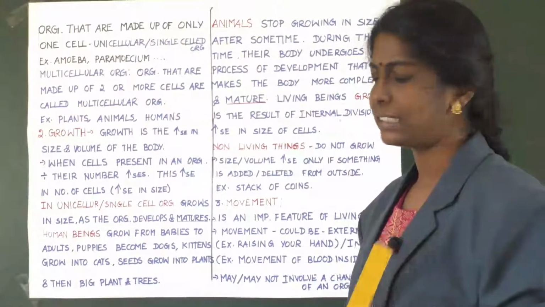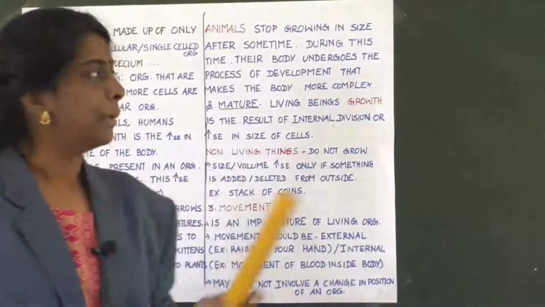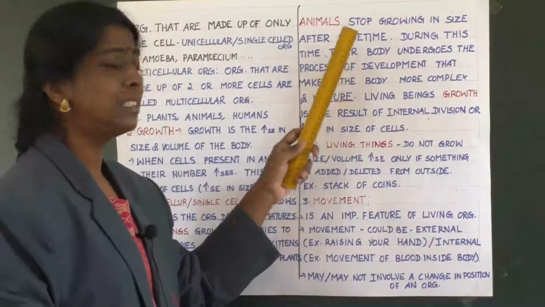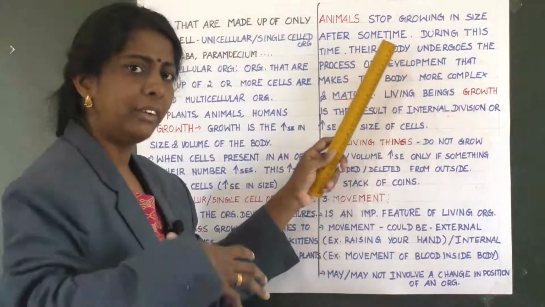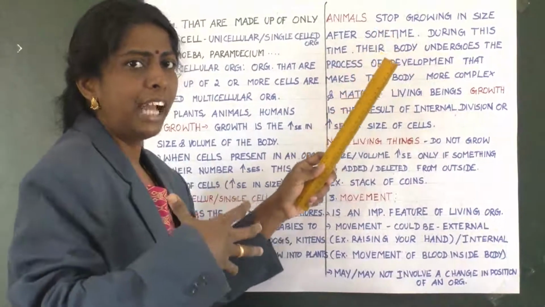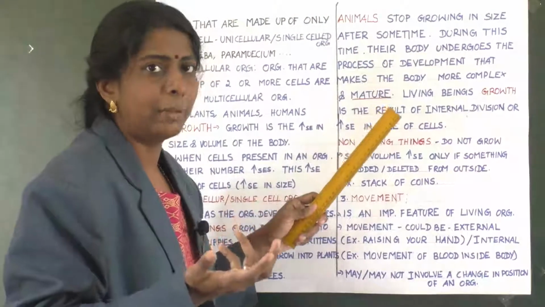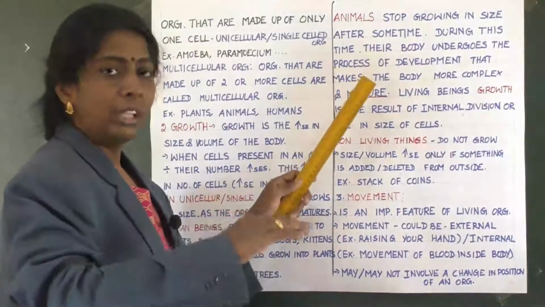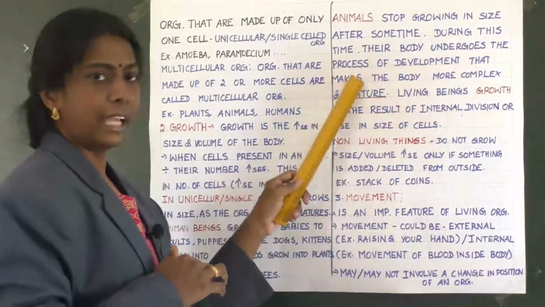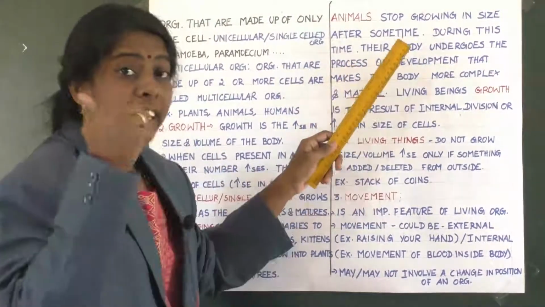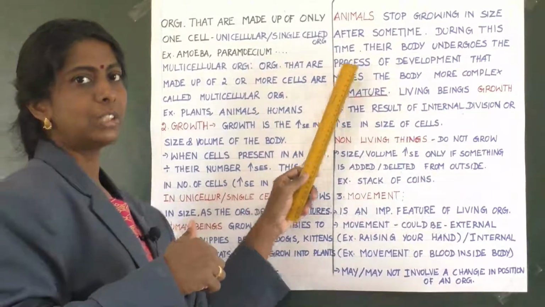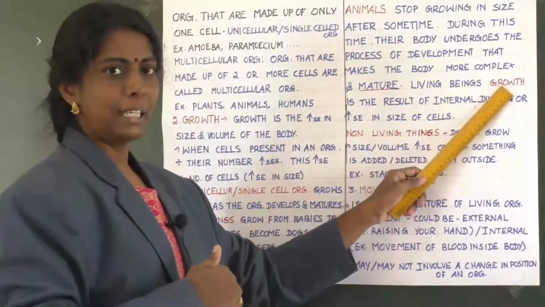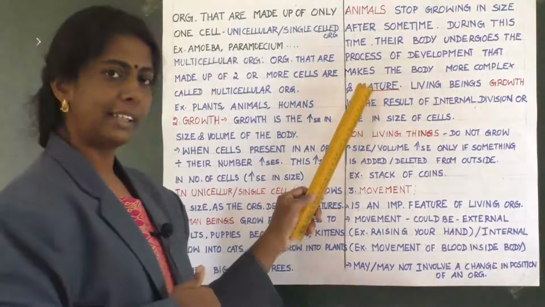Then about animals. Animals stop growing in size after some time. To some extent they reach their growth, and after that it stops. Not only in animals, even in human beings, after some time the growth stops. During this time, when it reaches that stage, their body undergoes the process of development that makes the body more complex and mature. Clear?